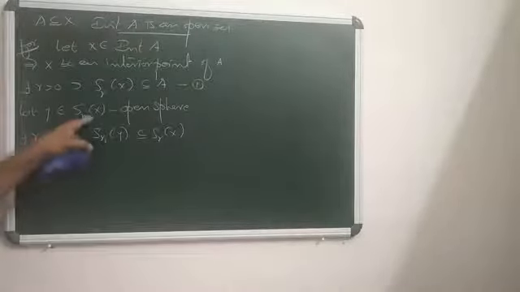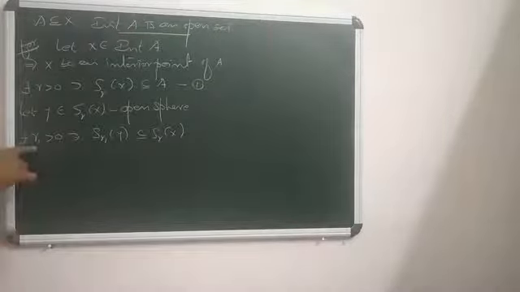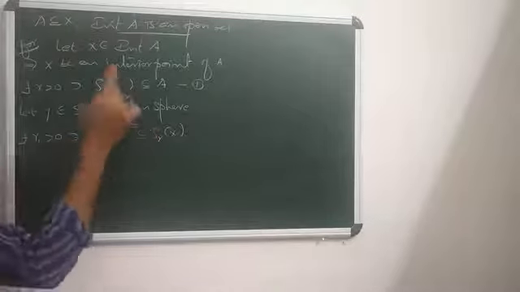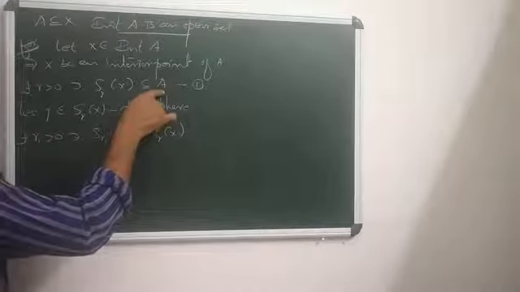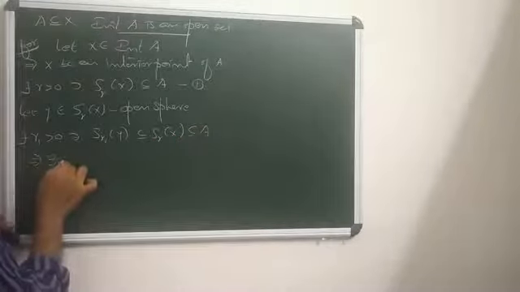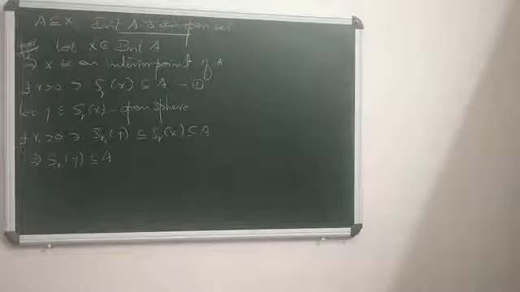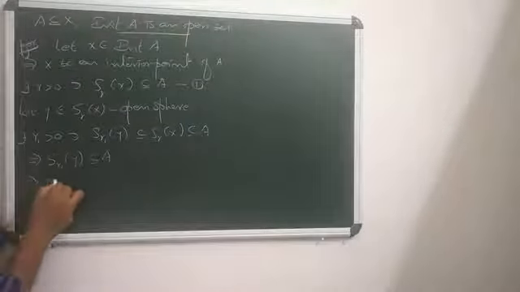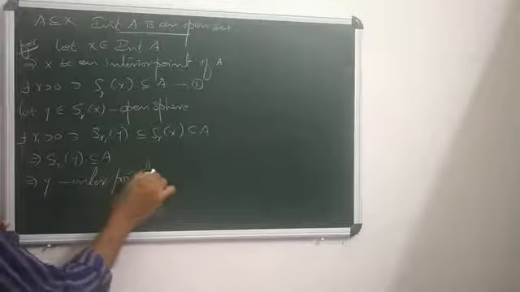Why? Because S_r(x), an open sphere, is an open set. Then there exists some r1 positive with S_r1(y) a part of S_r(x). But what is S_r(x)? S_r(x) is a part of A. So clearly, since S_r(x) is a part of A, we know that S_r1(y) is a part of A. S_r1(y) being a part of A means y is an interior point of A.